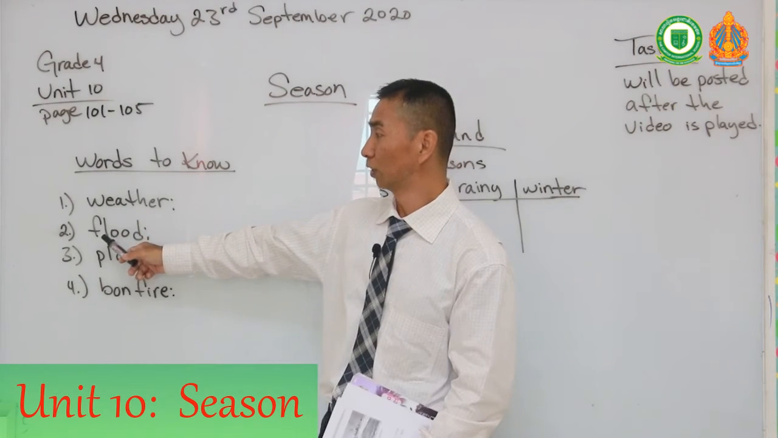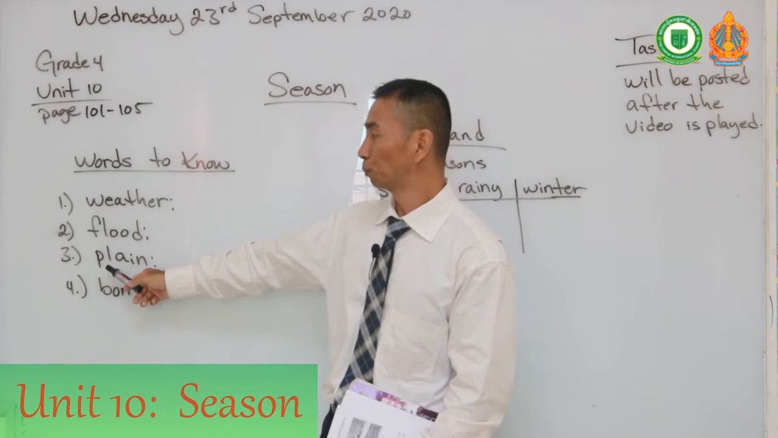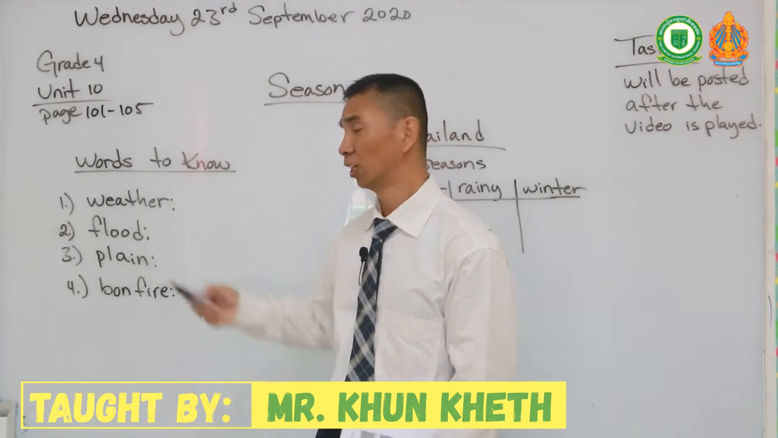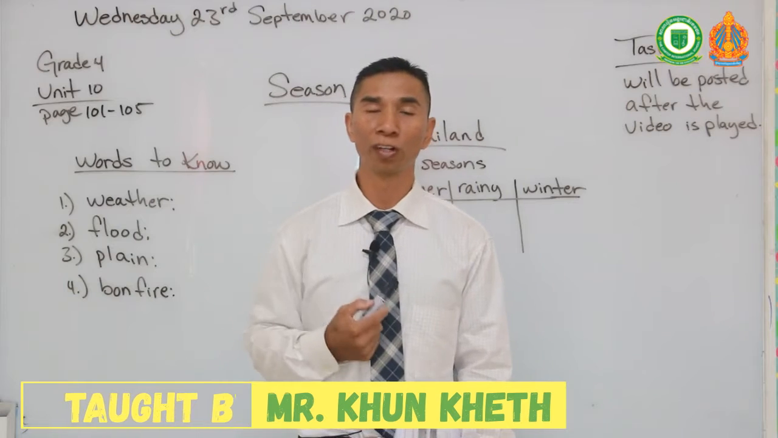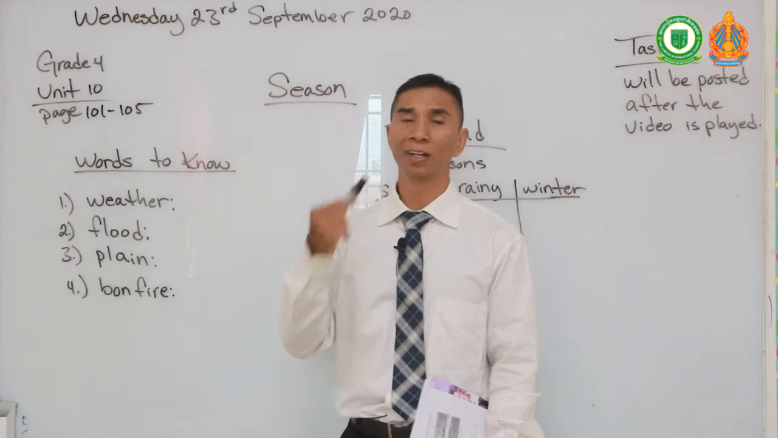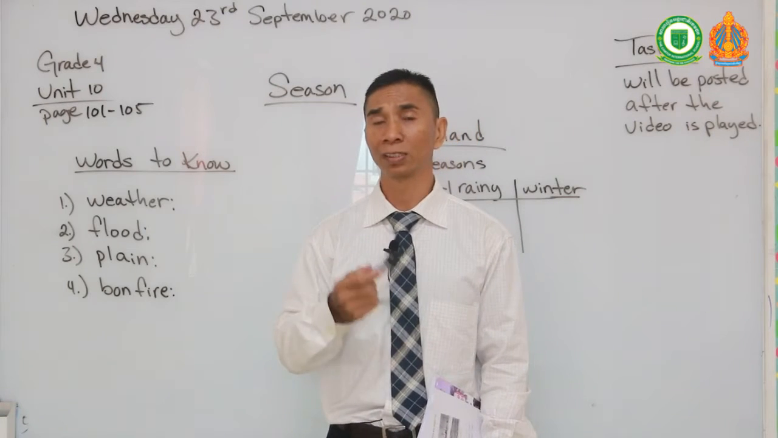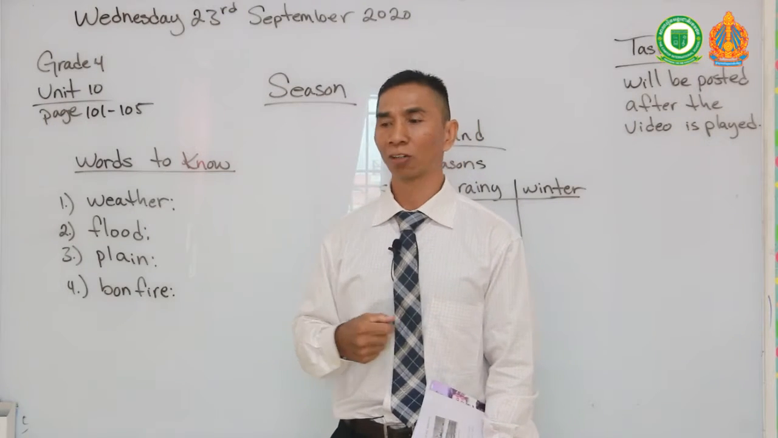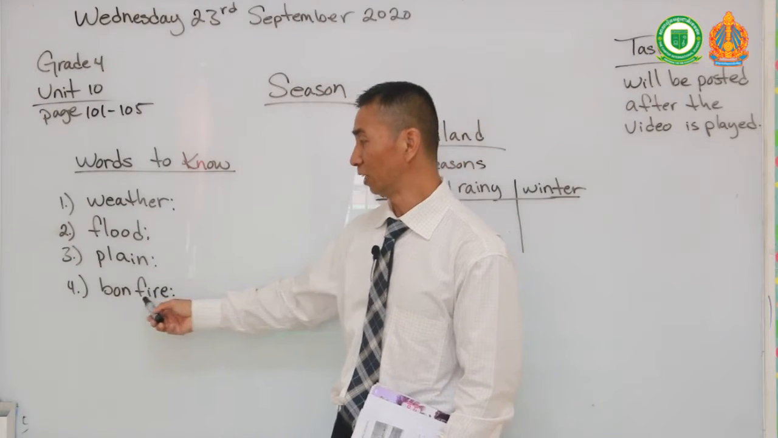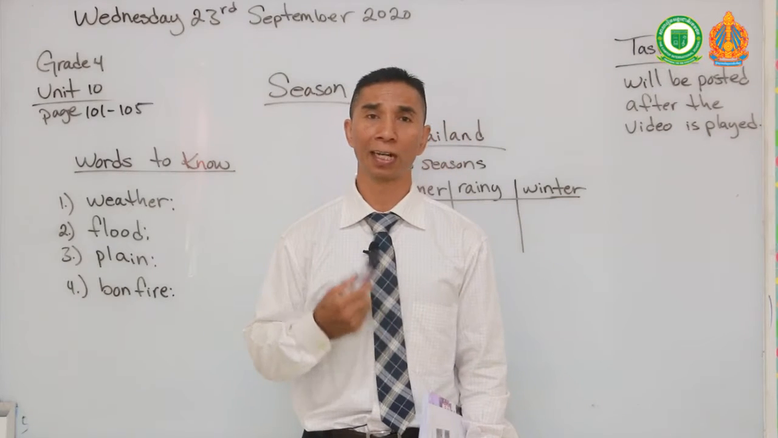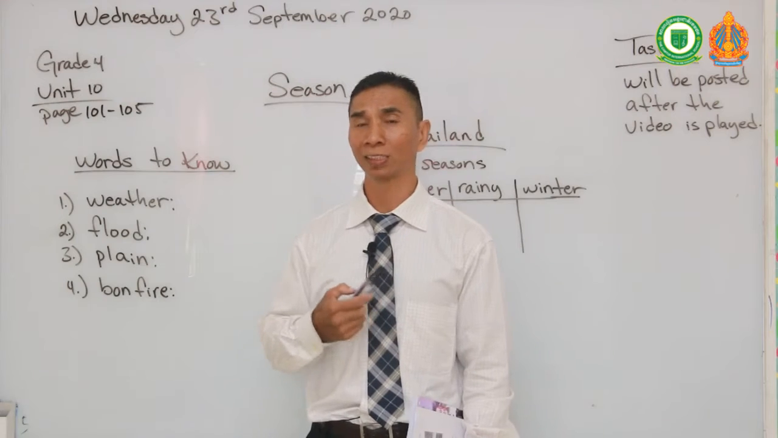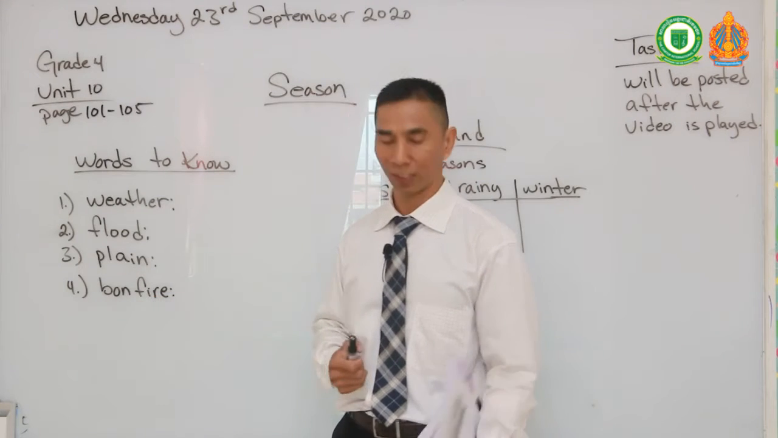The second word is flood. The third word is plain. The fourth word is bonfire. Again, I will not go over these words with you. I want you to go over them yourself and try to figure out what these words mean. Write them down in your notebook in your own words and send them to my personal Telegram where I can correct and check for you. Also, for number 4, bonfire, I will post some pictures in our Telegram group in about 5 minutes, so you will understand what a bonfire is.